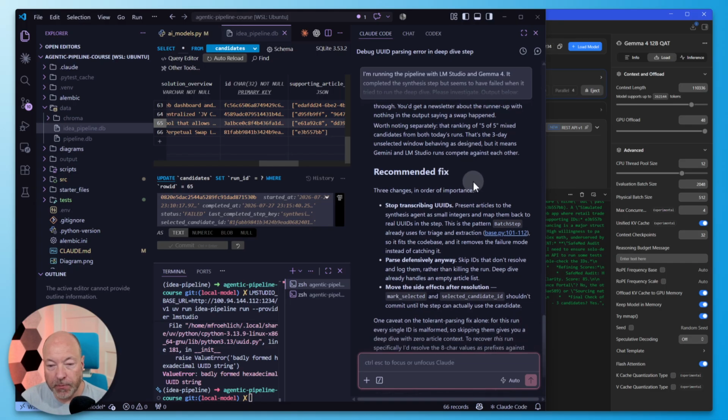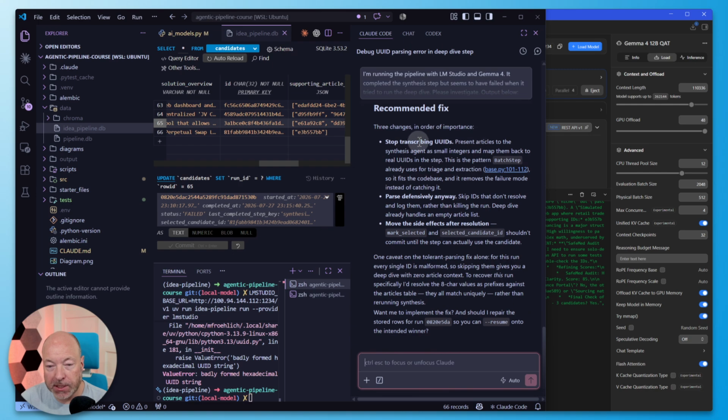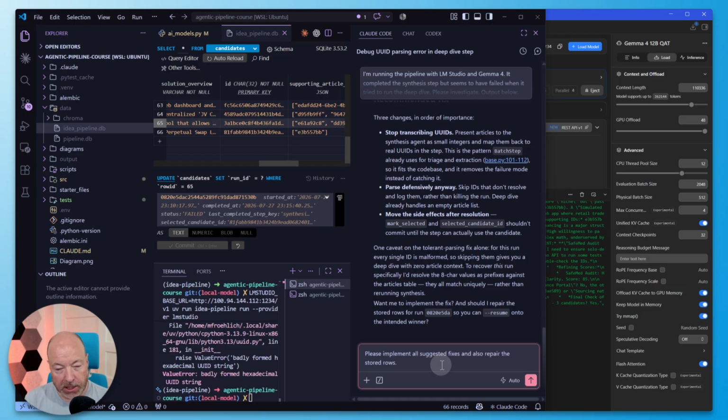3 changes in order of importance. Stop transcribing UUIDs, present articles to the synthesis agent as small integers. So that is exactly the workaround that I implemented for the batch step, which I use for triage and extraction. So we're basically saying do the same thing. I agree. I probably should just do that. Parse defensively anyway. Okay. Oh, and it's offering to repair the stored rows. That's a good idea, actually. Sure. Okay, so I'll tell it to implement all suggested fixes and also repair the stored rows like it offered.